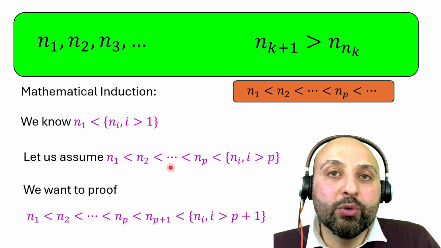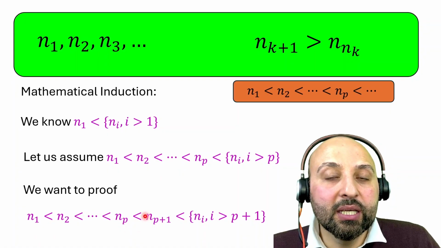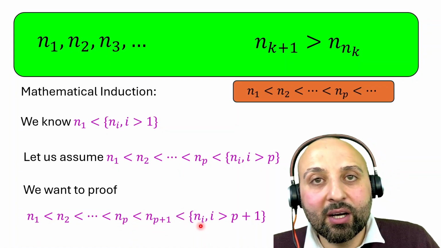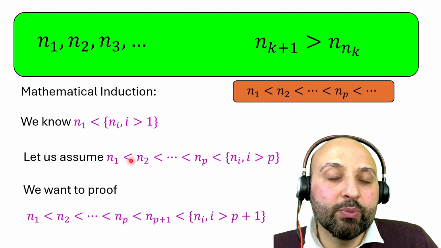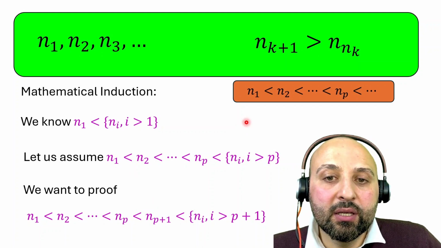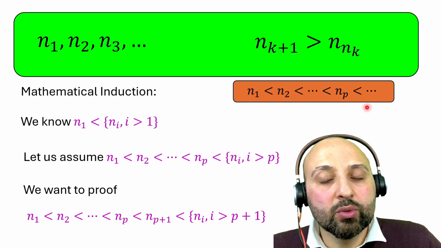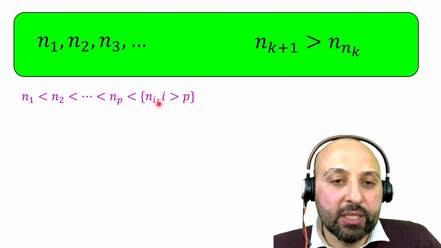We have to prove that n1 is less than n2 till n_p is also less than n_{p+1}, and then less than n_i for i larger than p+1. If we can prove this from these two given pieces of information, then we have shown that this sequence is an ascending sequence. All right, so let's see how we can show this.